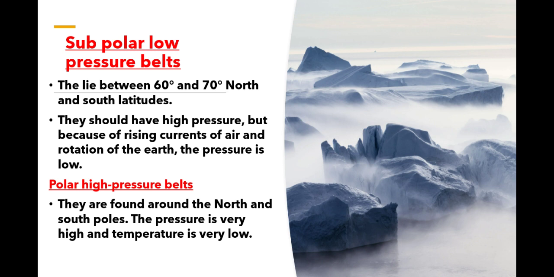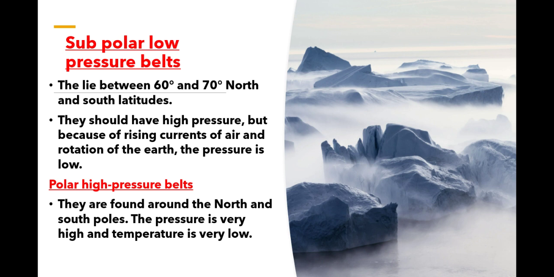The last one is polar high pressure belts. They are found around the north and south poles. The pressure is very high and temperature is very low. That is, these are extremely cold regions.